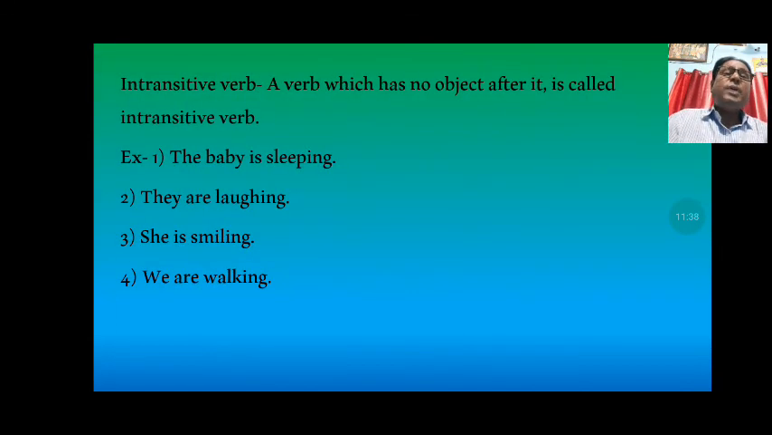Intransitive verb: a verb which has no object after it is called an intransitive verb. And you can see here 4 examples. The baby is sleeping. Here the word sleeping is the verb, and after that there is no object. They are laughing. She is smiling. We are walking. All these are intransitive verbs because after these verbs there are no objects, and that's why these verbs are called intransitive verbs.